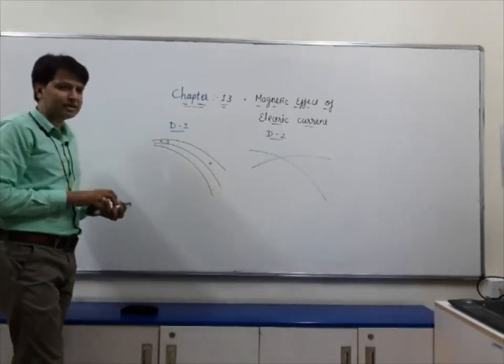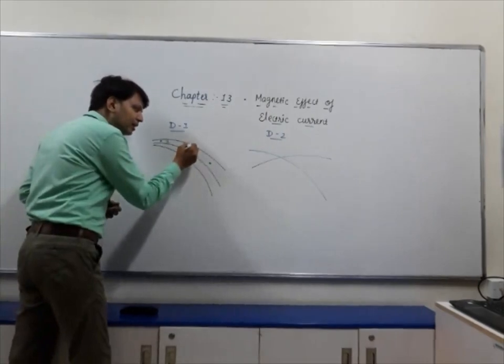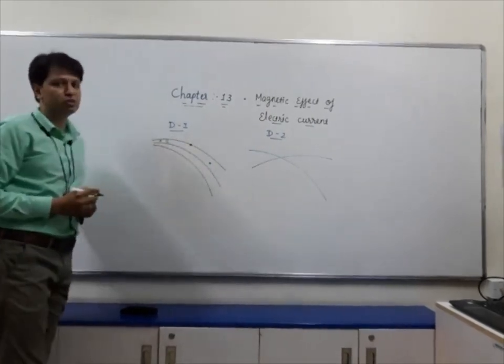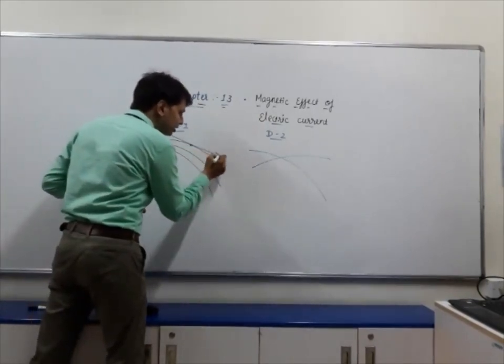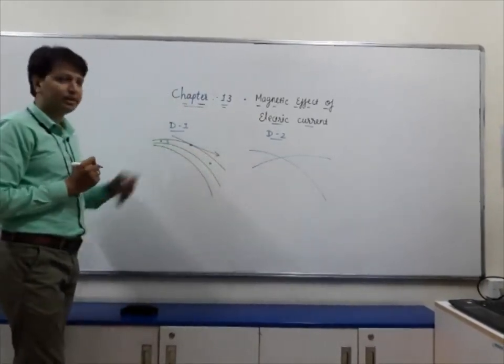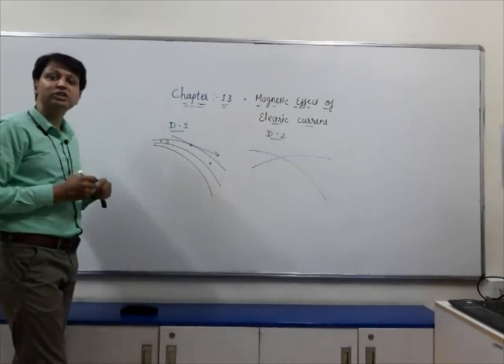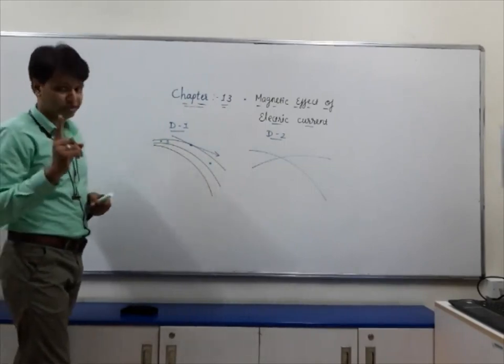Now if you ask what the magnetic field direction is at this point, then I will say draw one tangent near that curve, and that tangent is pointing the direction of magnetic field at that point.